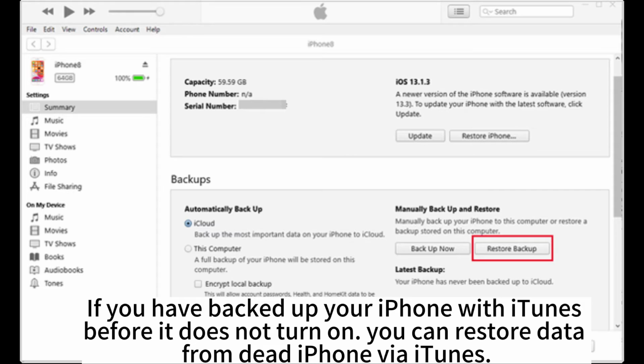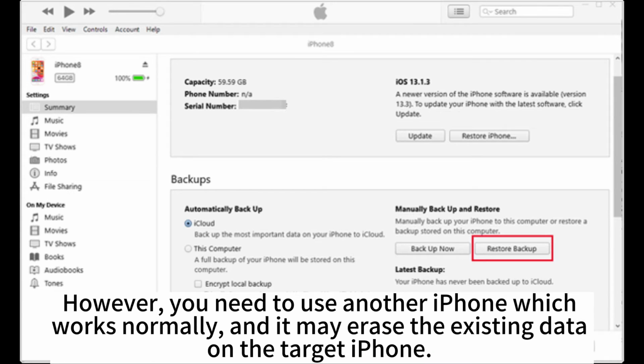If you have backed up your iPhone with iTunes before it does not turn on, you can restore data from that iPhone via iTunes. However, you need to use another iPhone which works normally, and it may erase the existing data on the target iPhone.